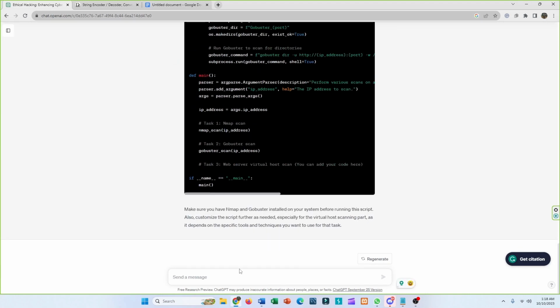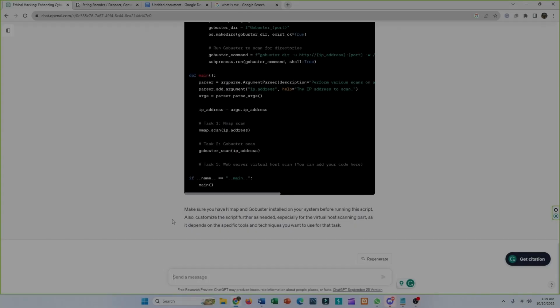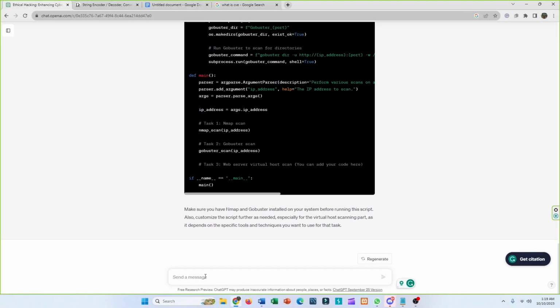The next thing we can use ChatGPT for is to find and explain CVEs. You might ask, what is a CVE? CVE is basically Common Vulnerabilities and Exposures.